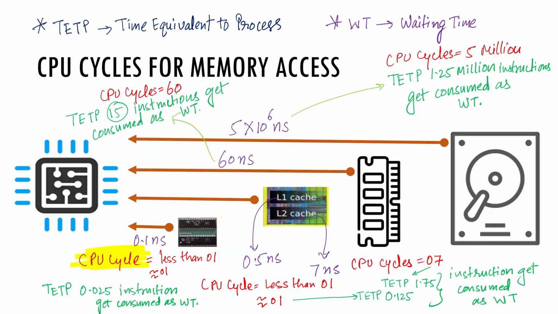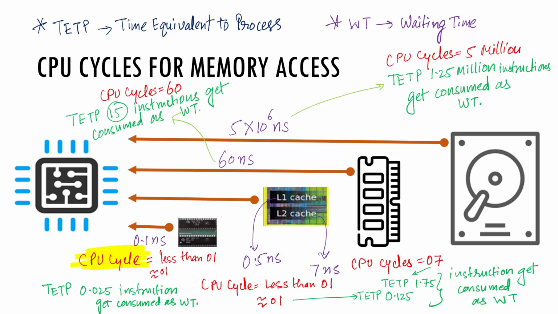The comparison among the memory units can be visualized on the basis of CPU cycles, which get consumed by the processor for accessing the data. This is 1 for the register, 1 to 7 for cache, 60 for RAM, and 5 million for the hard disk, considering 1 nanosecond for one CPU cycle.